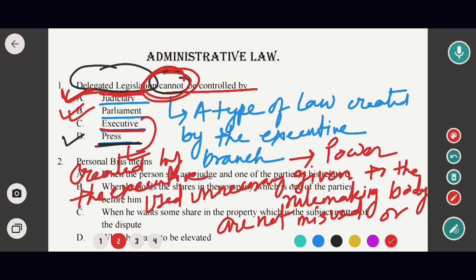So delegated legislations are created by the executive and it is controlled by the judiciary and the parliament. So in this case the correct option would be option D.